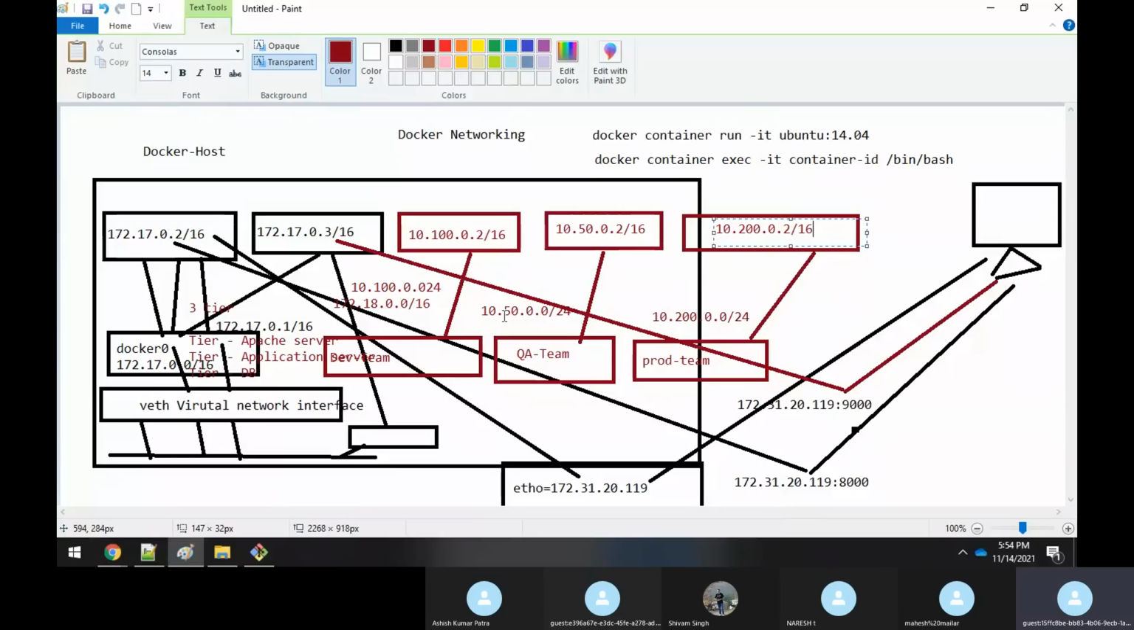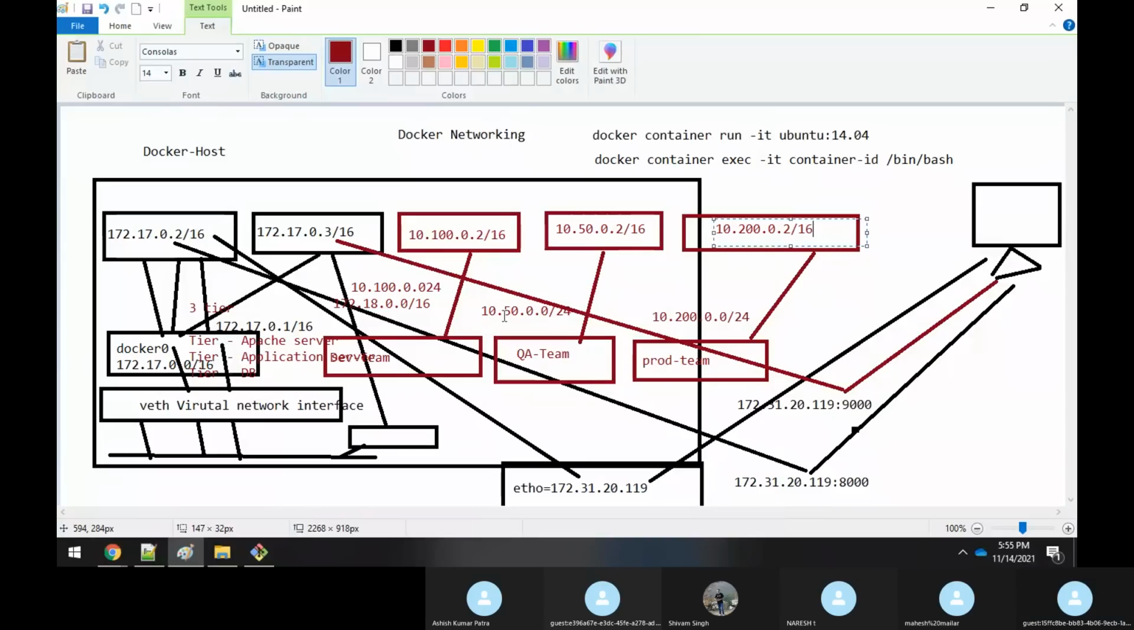Sir, one thing: after doing this segregation, isolating all the networks, it will not impact the port mappings, right? Port mappings will remain the same, like we'll give the same 8000 port of the Docker host and the 80 or 90 ports as per the containers. Correct, port mappings will remain the same. Only the network segregation you have done, so that you are isolating the network.